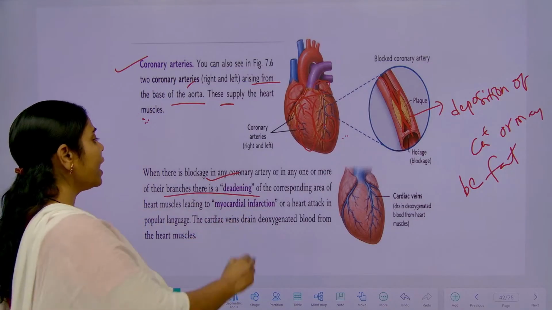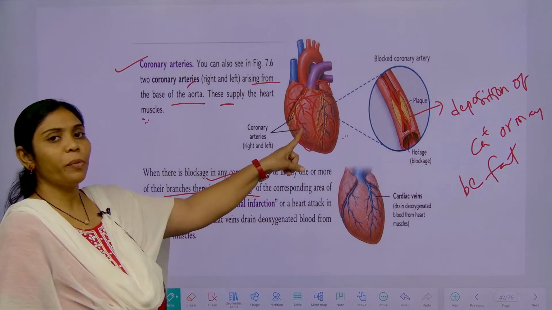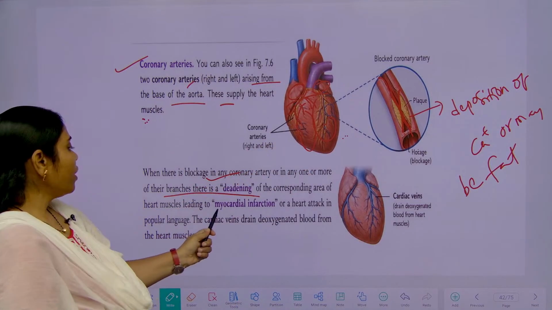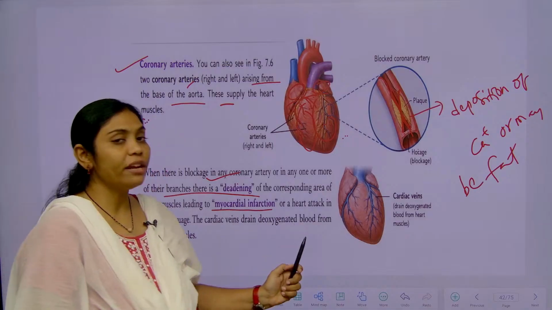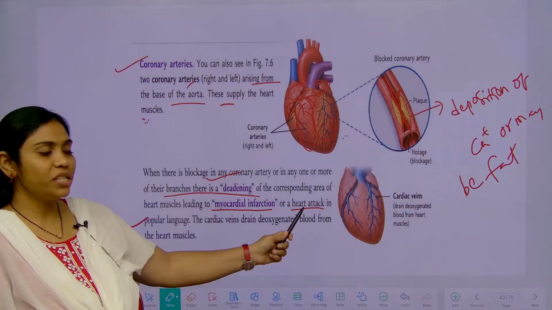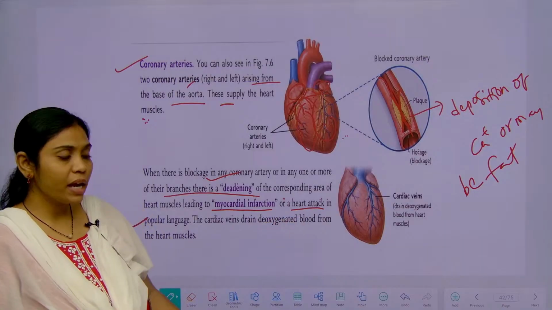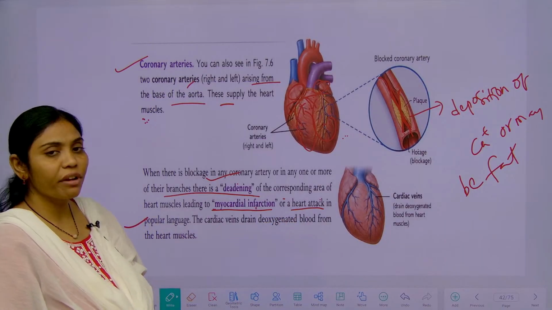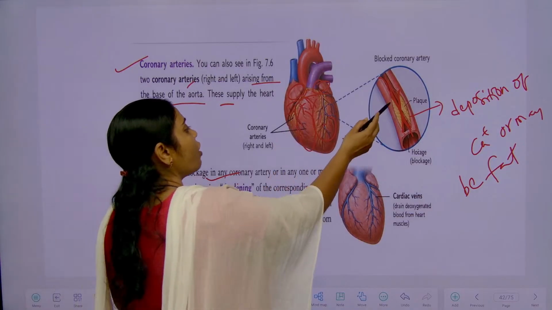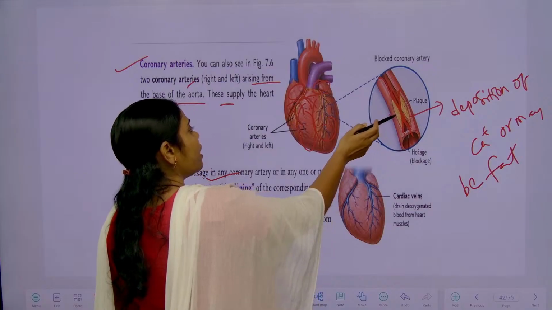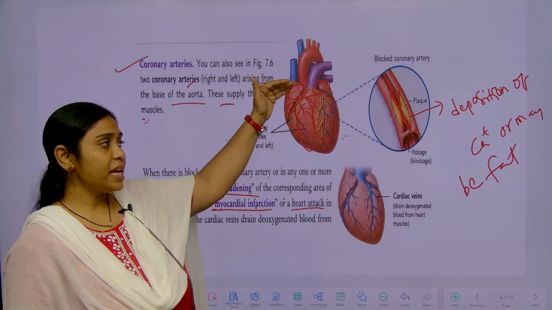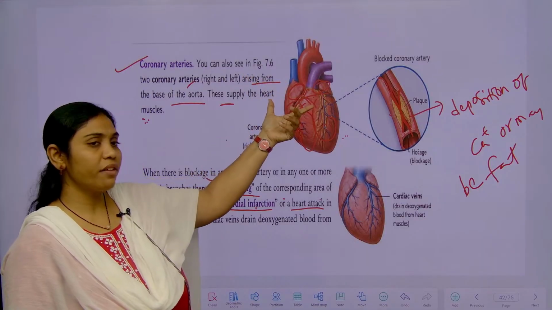What is it causing? A deadening condition, no proper supply to the heart muscles. Because of that, what happened? Myocardial infarction, or a heart attack, can occur. Generally we call it a heart attack, and myocardial infarction is the scientific term. It is because of plaque or fat deposits in these coronary arteries, and these coronary arteries arise just below the base of the aorta.